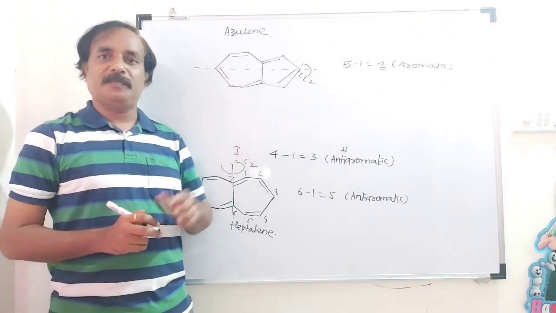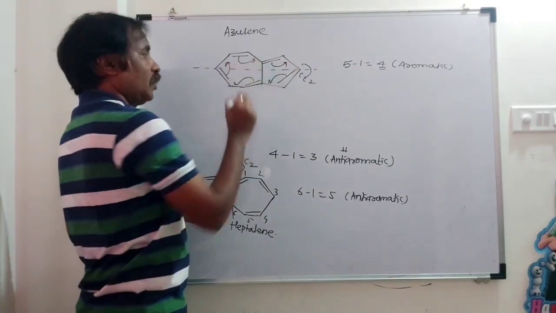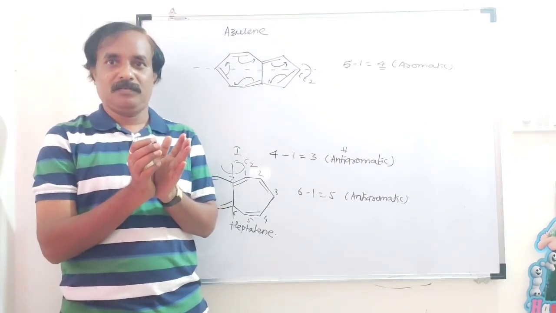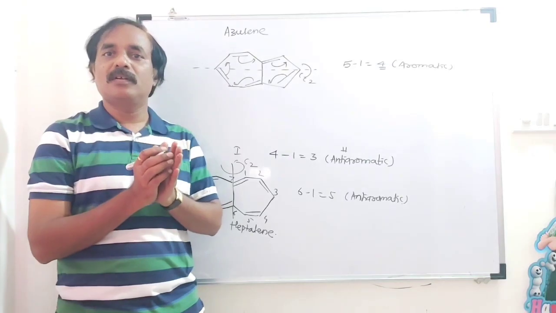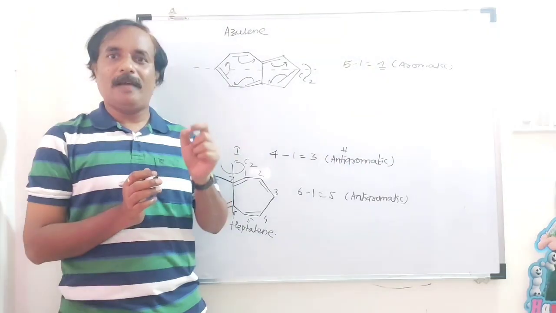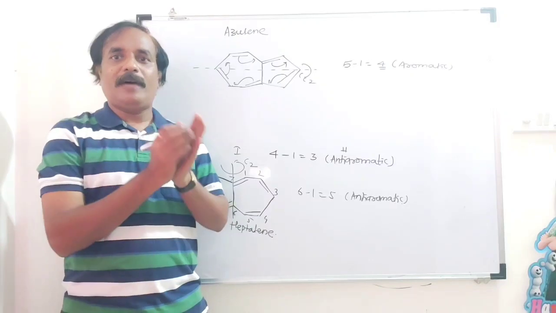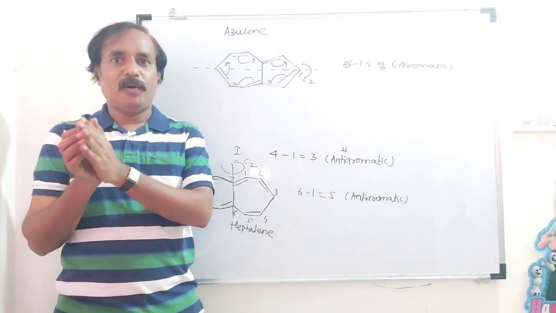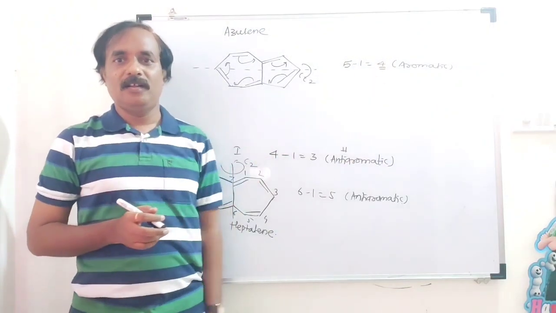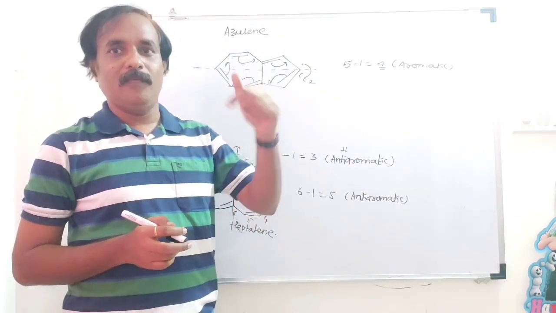And there is a complete resonance like this. And remember, when there is a complete resonance and the compound obeys Crack's rule or Hückel's rule, that compound is said to be aromatic. In Crack's rule, number of pi bonds minus 1: if the answer is even, the compound is aromatic; if the answer is odd, the compound is anti-aromatic. So here the answer is 4, it is even, and the compound is aromatic. And remember, when a compound is neither aromatic nor anti-aromatic, then definitely it will be what?